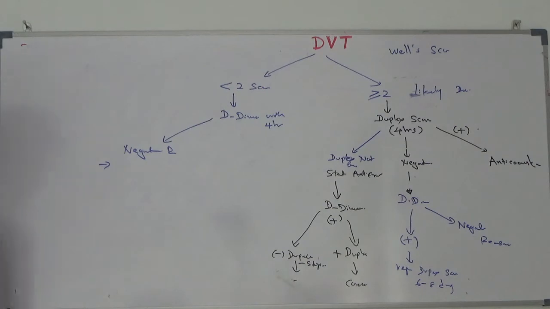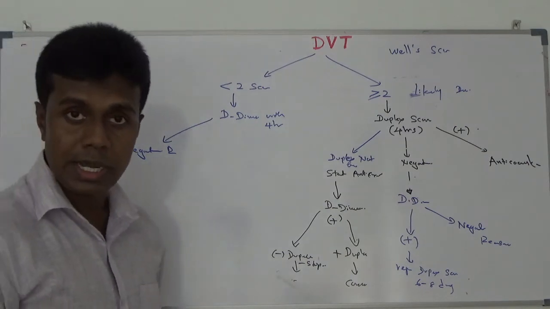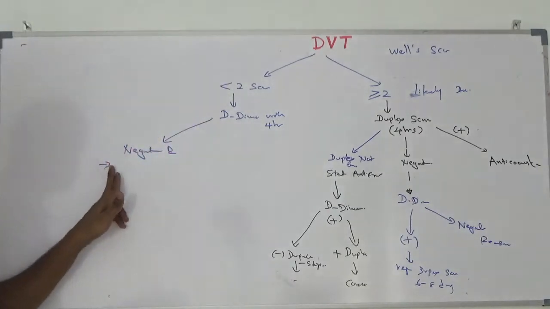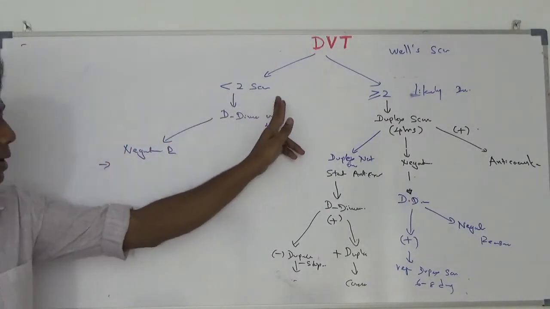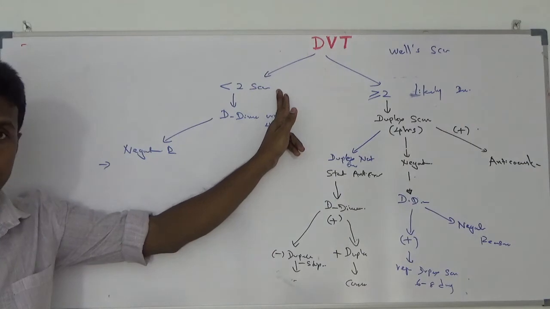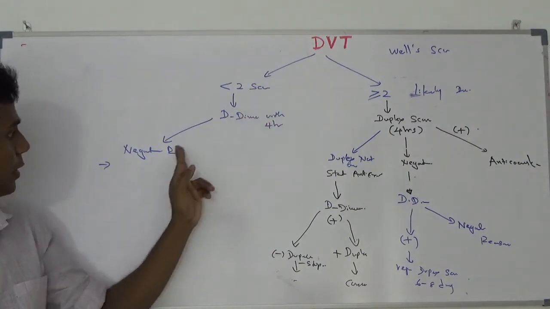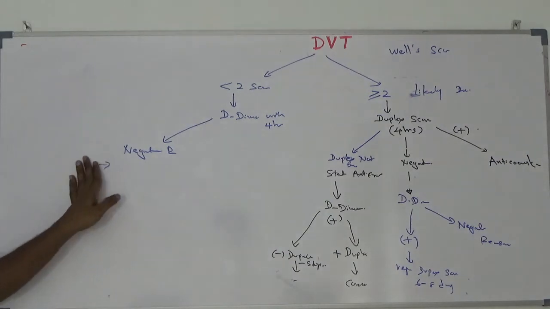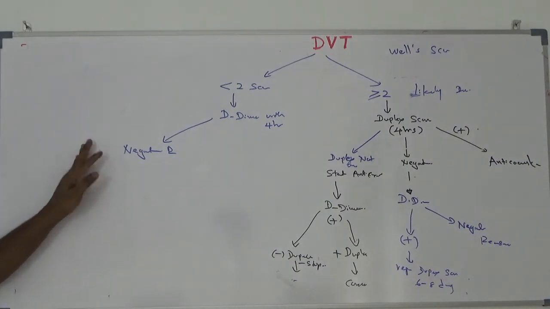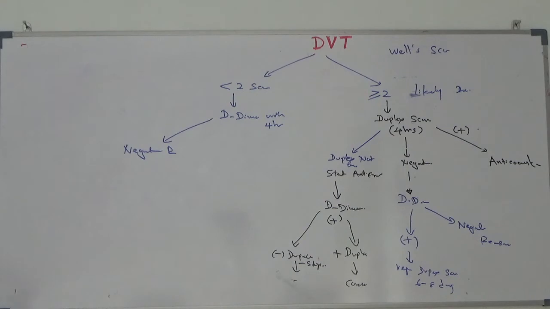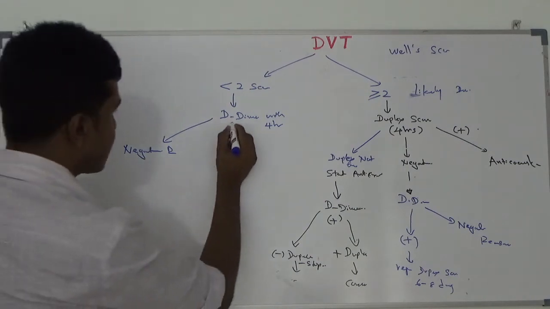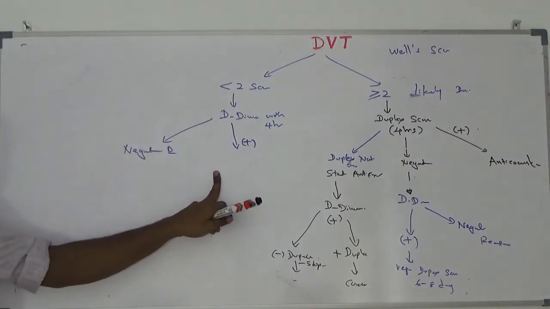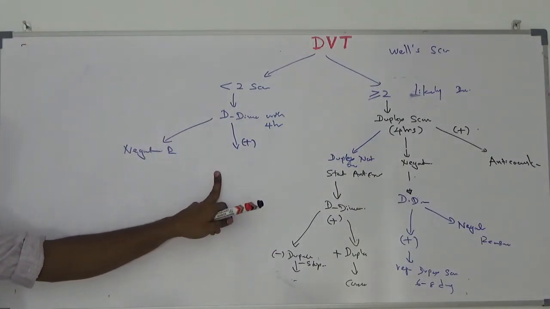Unlikely to have DVT, other diagnoses are likely, and you have to evaluate for that. If you find a patient with a 2-level probability Wells score of less than 2 with negative D-dimer, you have to reassure the patient. If you find a positive D-dimer here, you have to do an ultrasound scan within 4 hours.